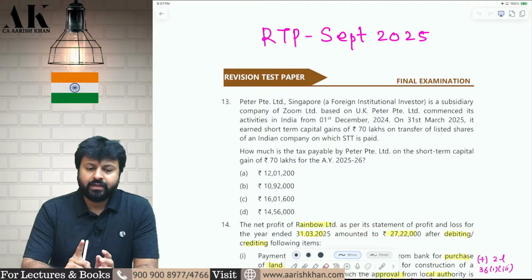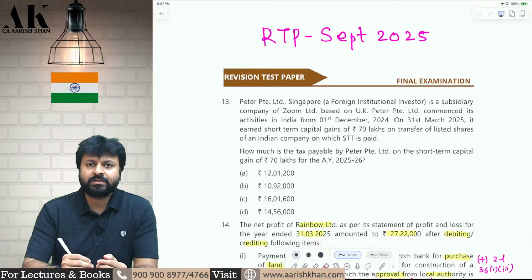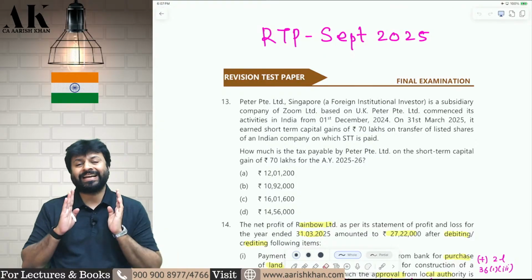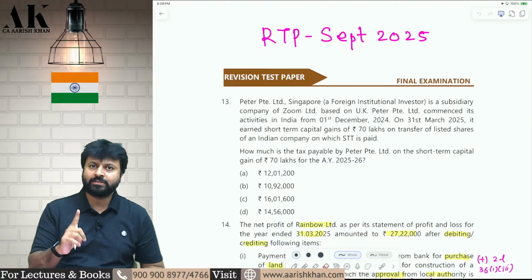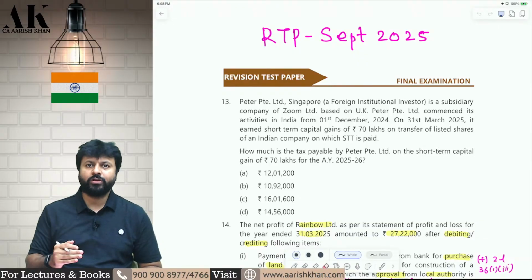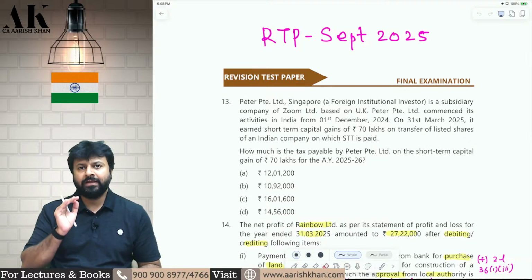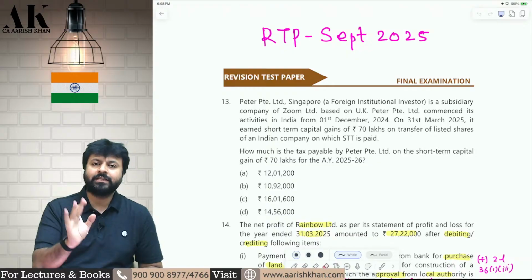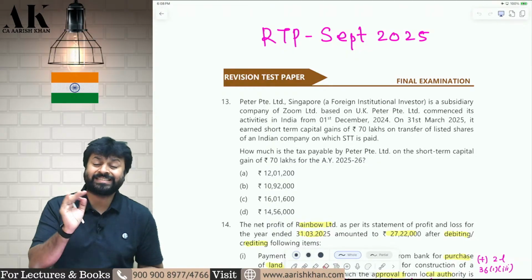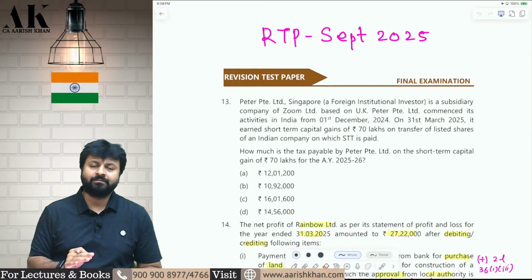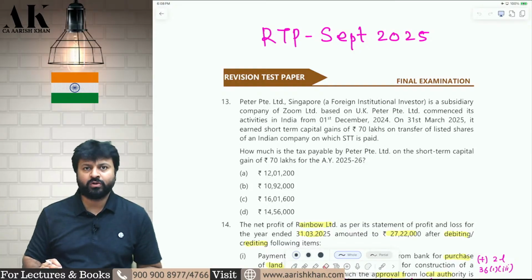Now, one thing I would like to say before I start discussing the adjustments with you all: if any question is exactly repeated as compared to what we have done in the 26 paper compilation, I will not discuss that question over here, because we have already covered that in the 26 paper compilation. Even if there is one adjustment which is different, I will discuss the entire question. But if the entire question is exactly similar to what we have done earlier, then we will not discuss that question over here.